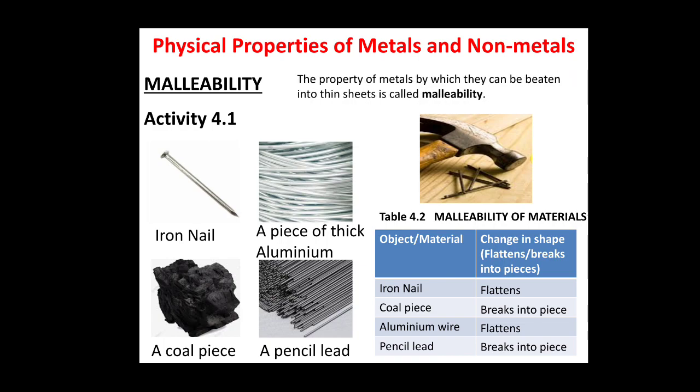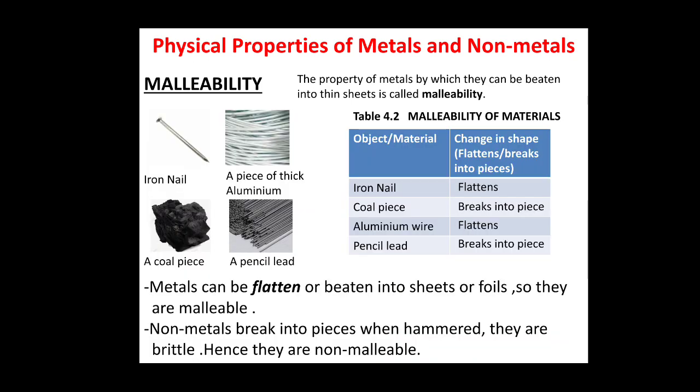From this, what do you understand? This is the property of metals by which they can be beaten into thin sheets. This property is known as malleability. Metals can be flattened and non-metals cannot, isn't it? So, metals can be flattened or beaten into sheets or foils, so they are malleable. We call them malleable metals. Whereas non-metals break into pieces when hammered because they are brittle. Hence, they are non-malleable. Got it, everybody?